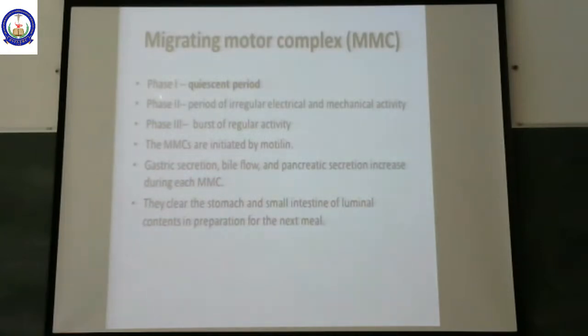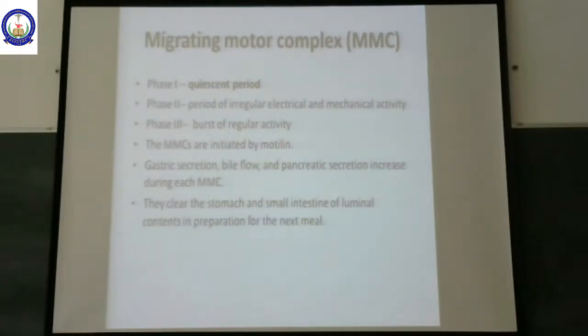It has three phases. Phase 1 is called the quiescent period. Phase 2 is a period of irregular electrical as well as mechanical activity. Phase 3 is a burst of regular activity. All these phases occur in order to produce the gastrointestinal motility.